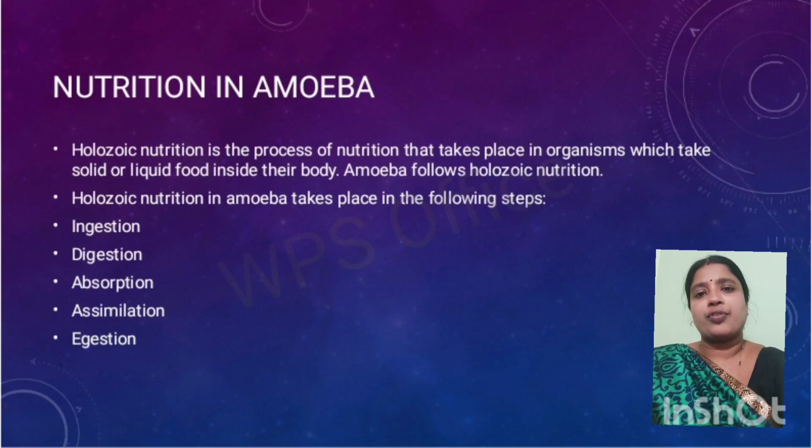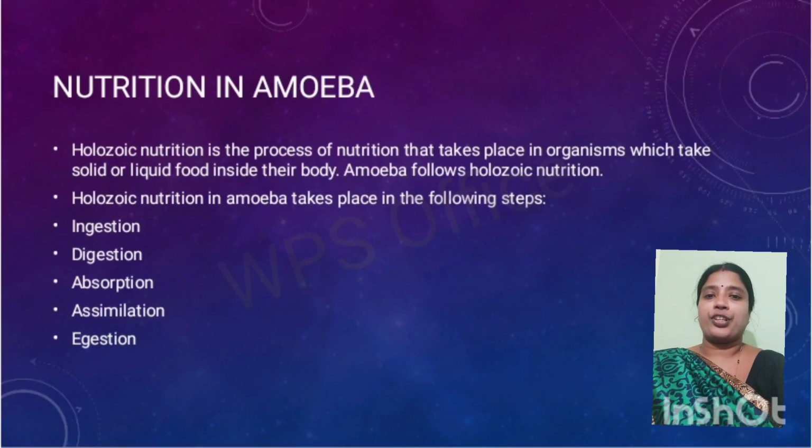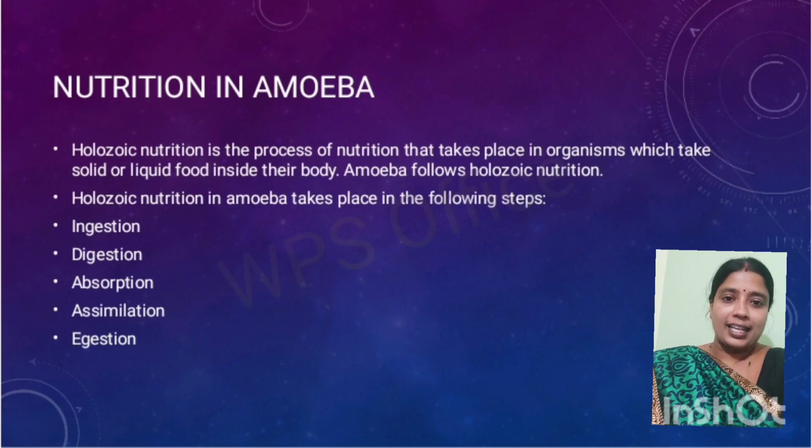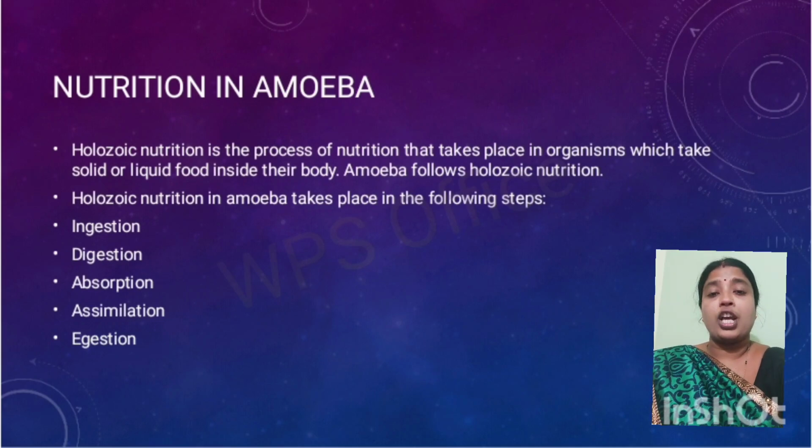Holozoic nutrition, which is followed in amoeba, is the process of nutrition that takes place in organisms which take solid or liquid food inside the body. The type of nutrition in which organisms consume solid or liquid food inside their body is known as the holozoic mode of nutrition. Amoeba follows holozoic nutrition. The different steps involved in this nutrition are ingestion, digestion, absorption, assimilation and egestion.